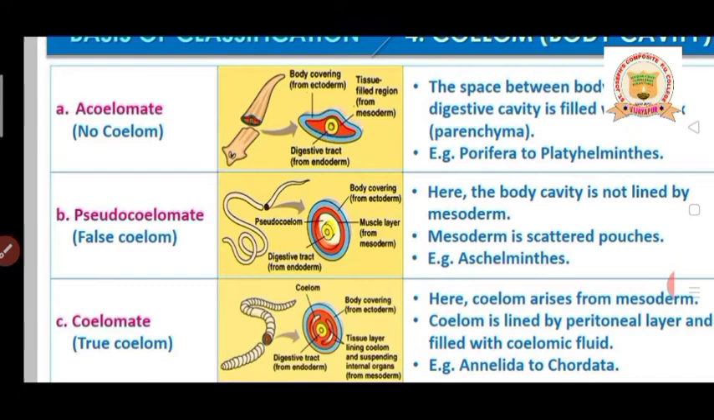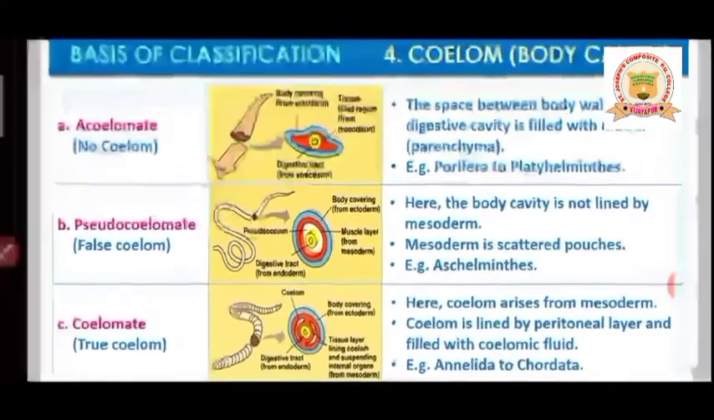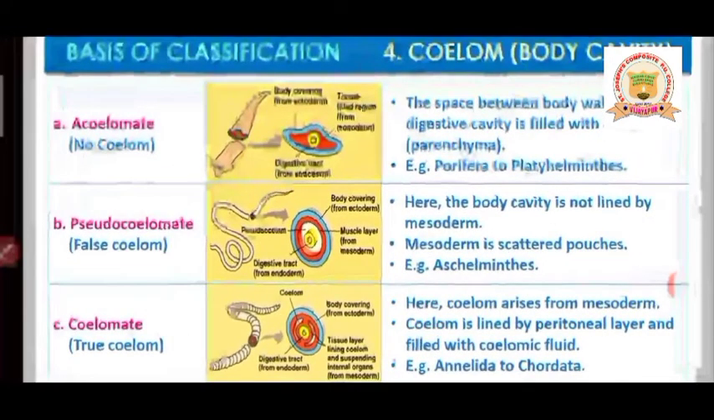Now, in coelomate animals, the best example given from Annelida is the earthworm, where you can observe on all sides the mesoderm lined to the body wall and gut wall. The examples from Annelida to Chordata, all the animals, come under this group, that is coelomate animals. In this way coelomic animals are present. So this is all about the coelom.